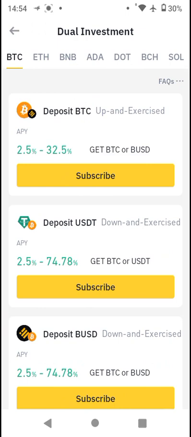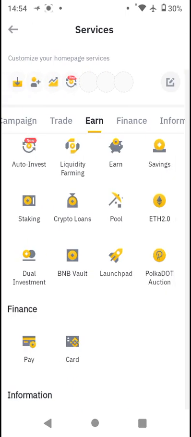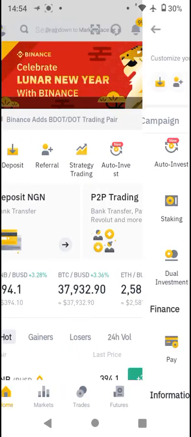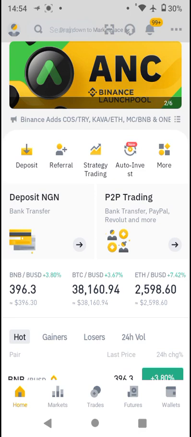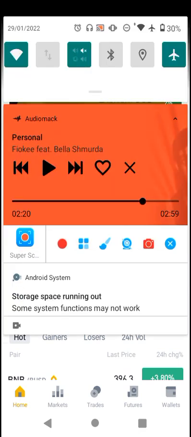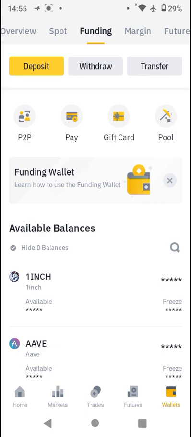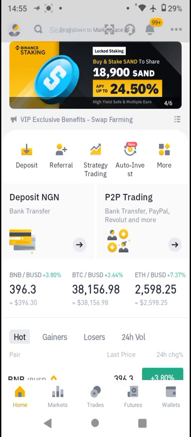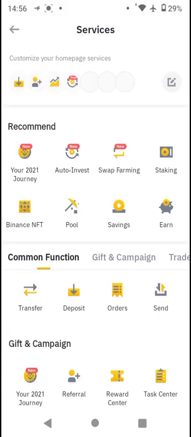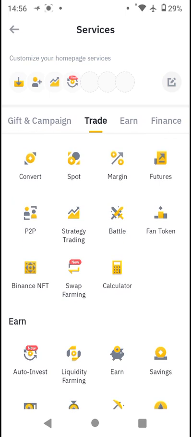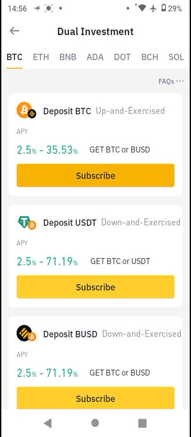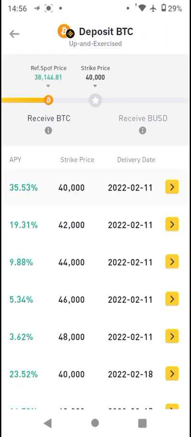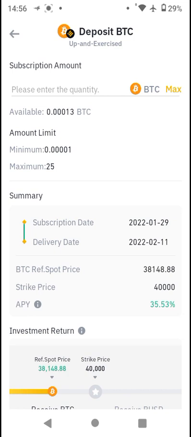Okay, let's go over there and check it out. So we're going to go back to our funding wallet and try as much as possible to do that. Hey guys, we just successfully transferred from our funding wallet back to our spot wallet. So we're going to try this transaction again. We're now going back to the Binance Earn section, to our investment. So you want to be aware of this so you can push through with your transaction as soon as possible without too much delay.